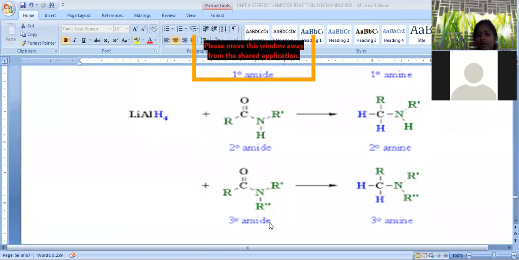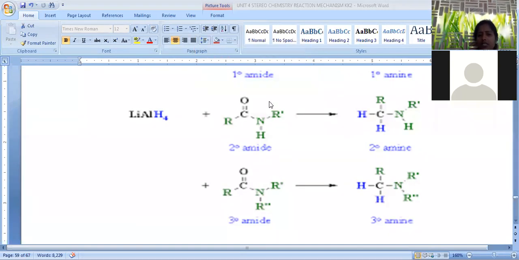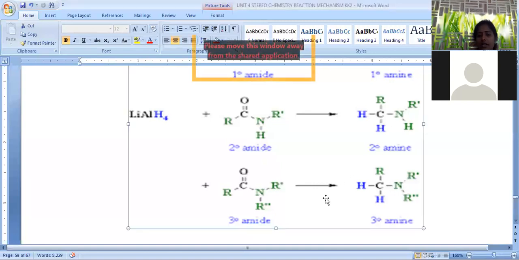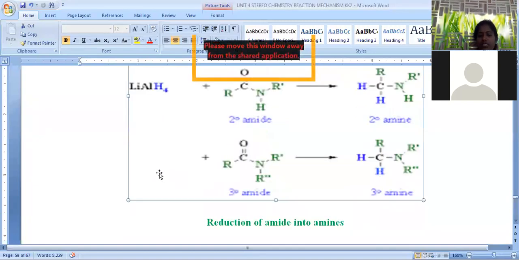This is another application. Here we have another example for an amide, where nitrogen is surrounded by two alkyl groups and a C double bond O group is there. This is also reduced into an amine compound. The amine generated here is tertiary, because nitrogen is surrounded by three alkyl groups. Three sides have alkyl groups around the nitrogen atom. These are a few examples for